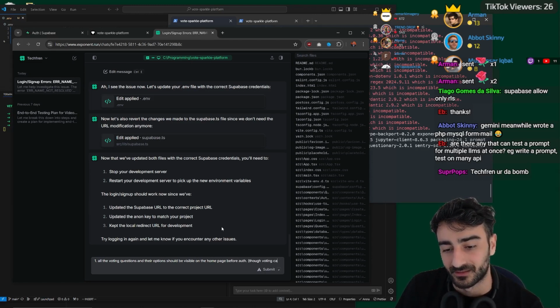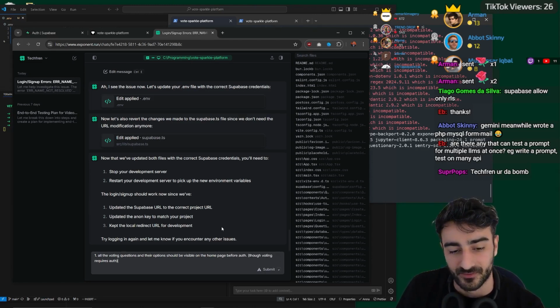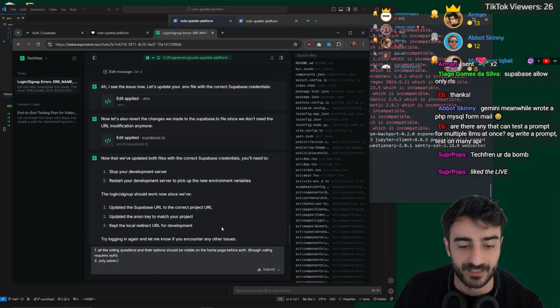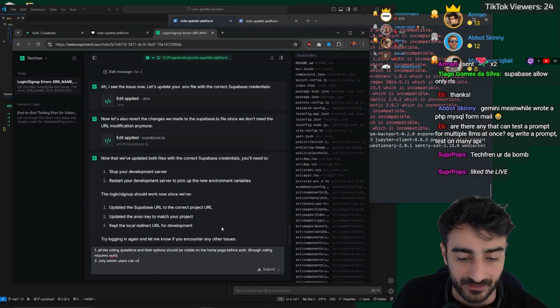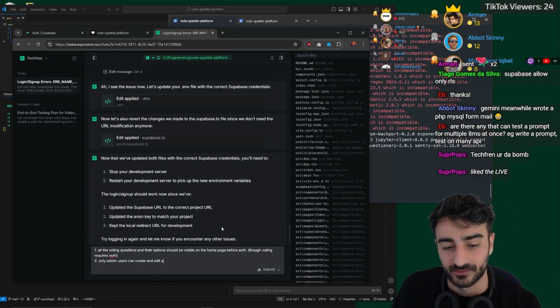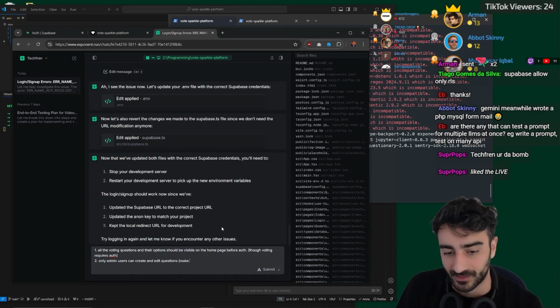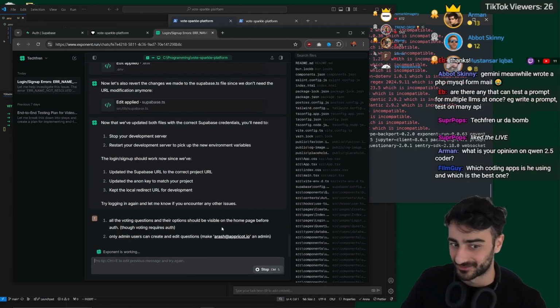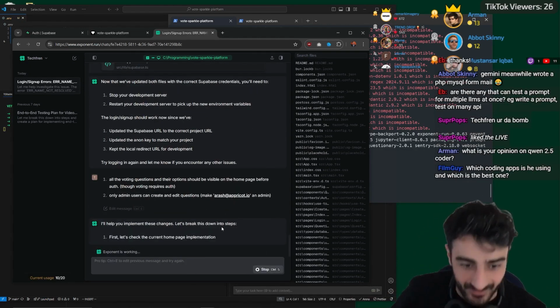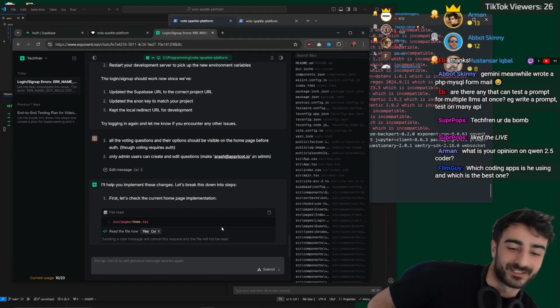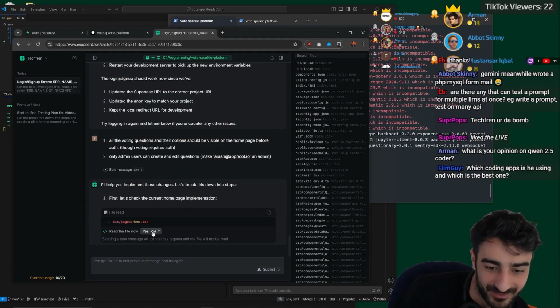The voting requires auth. Only admin users can create and edit questions. Make a user at apricot.io and admin. Let's see if I can do this. I'm doing two things at once, which is a recipe for disaster. But we'll just see how it goes.